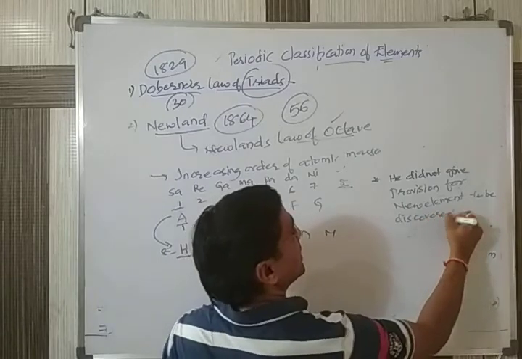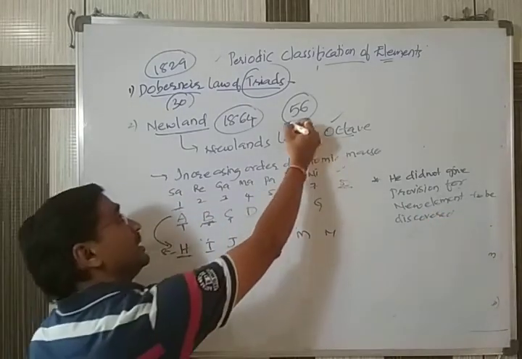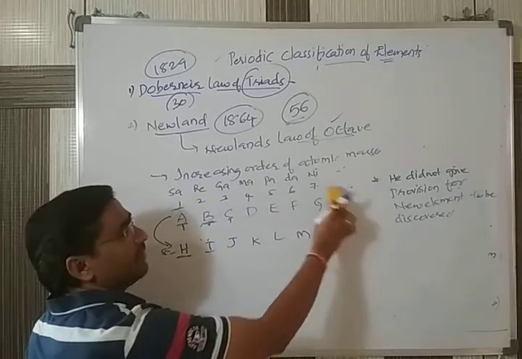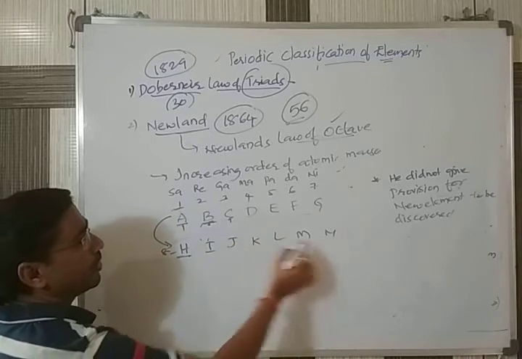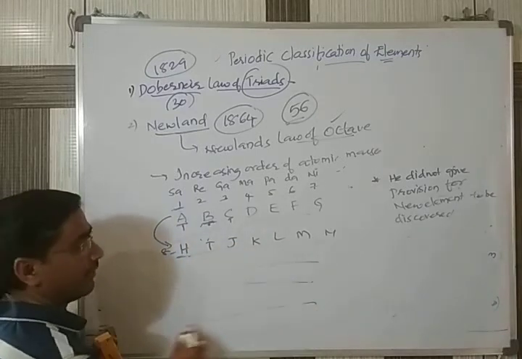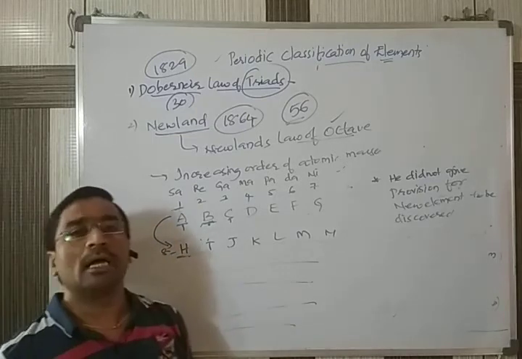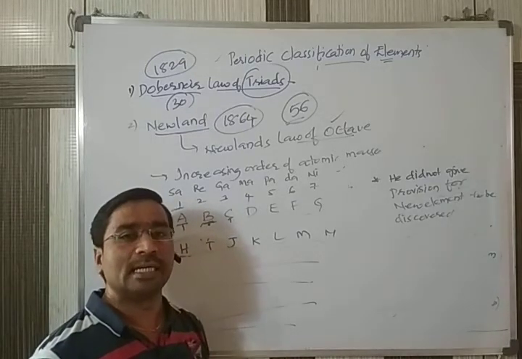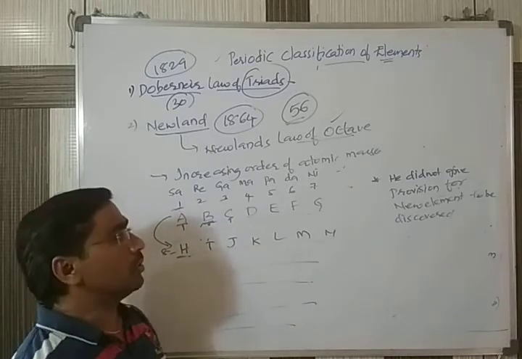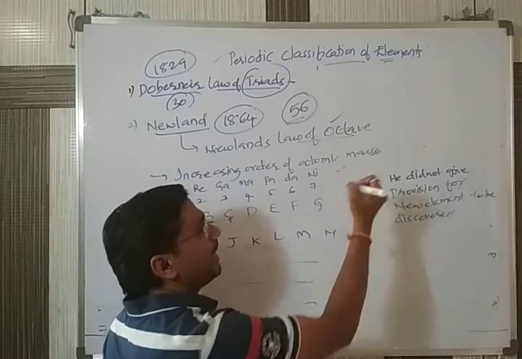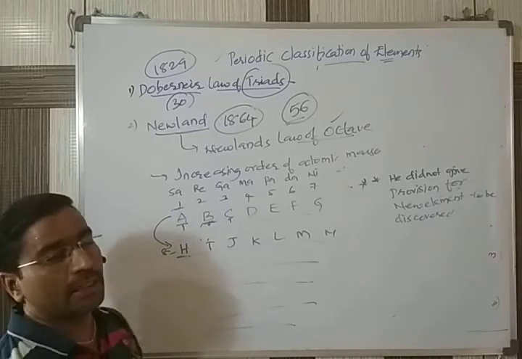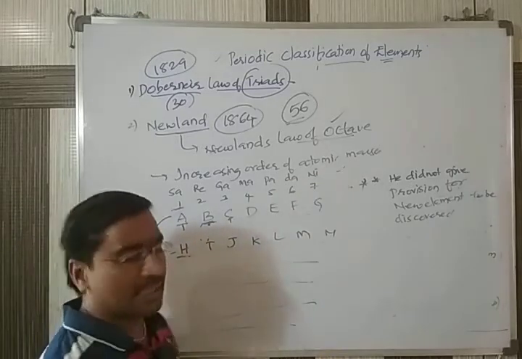How many elements were discovered? 56. All the 56 elements he arranged, because each row has 7, automatically you get 8 rows. But if one new element was discovered, it was not able to be arranged in this. So that was considered the main drawback. No newly discovered element was given provision to be arranged in his table.